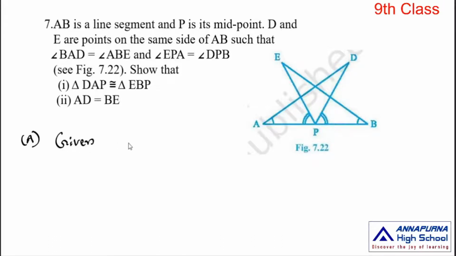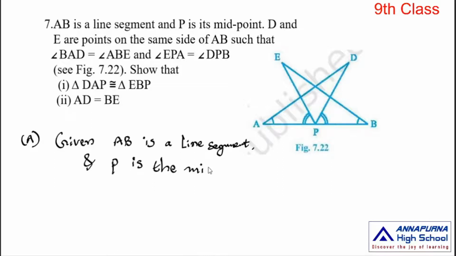Given AB is a line segment, and P is the midpoint of AB.